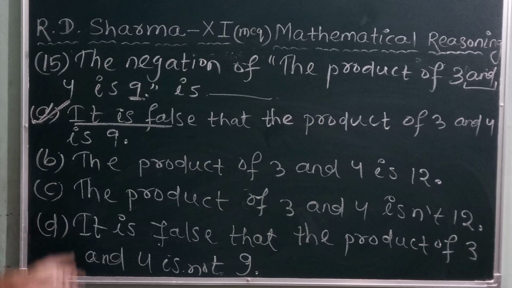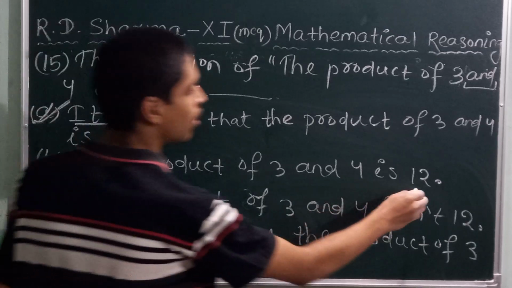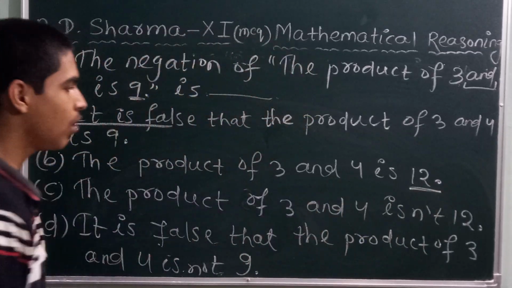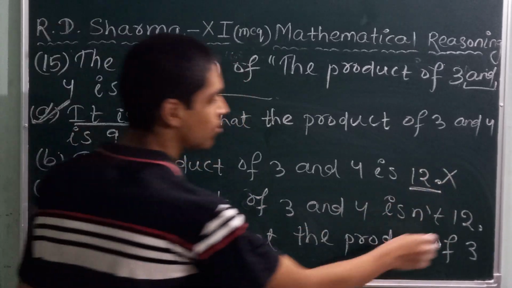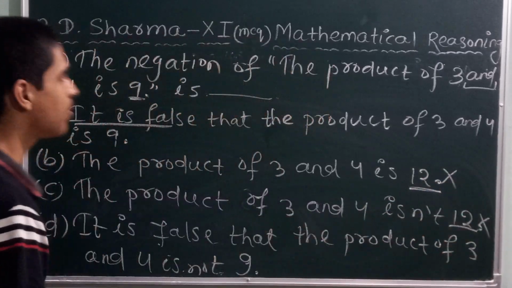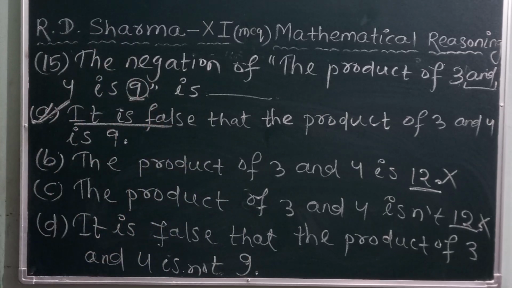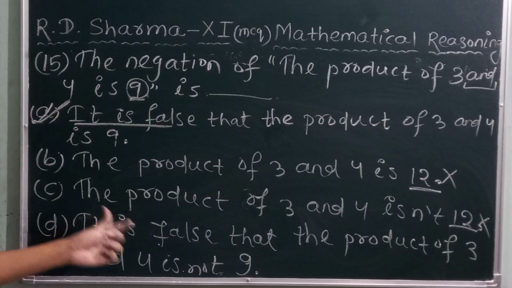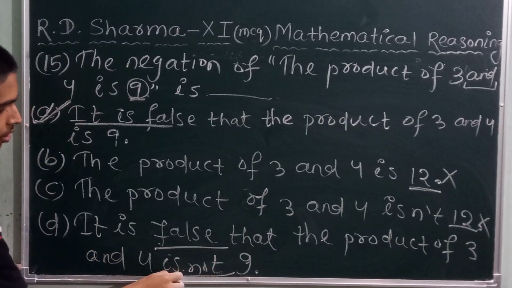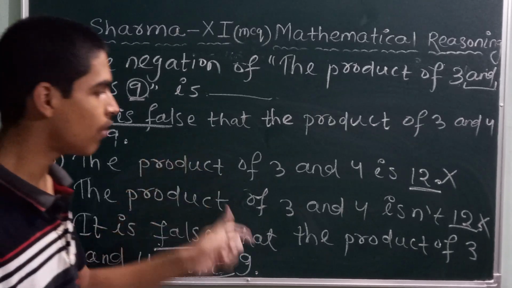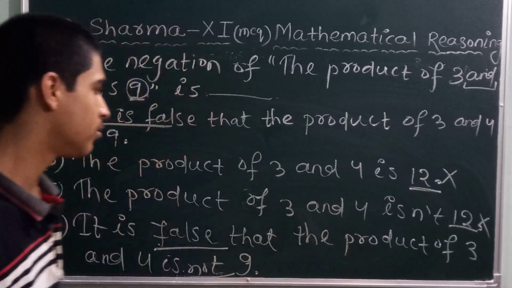Another statement, option B: here it has 12, so it is wrong. Next, option C: it has 12, so it is wrong. Given it has 9. The last option, "it is false": here it has false, or it has not, so it is a double negation, it is wrong. Note down.